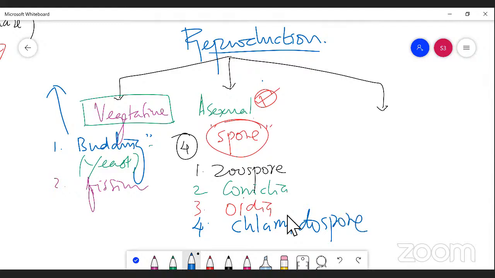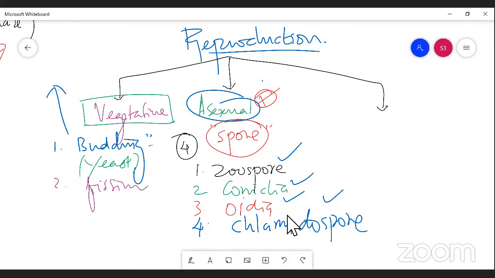So the spores are divided into the following types. The first type is zoospore, the second is conidia, the third is oidia, and the fourth one is chlamydospore. These are all the spores by which a fungus reproduces its next generation, right? That is called the asexual method. For each category, I'm going to show you a picture so you can understand, right? First of all, let me take zoospore.